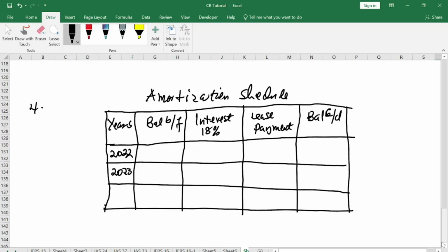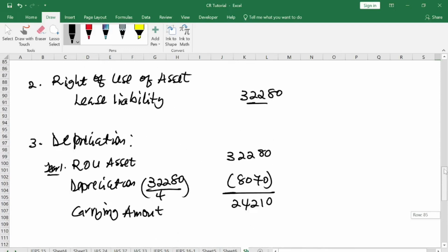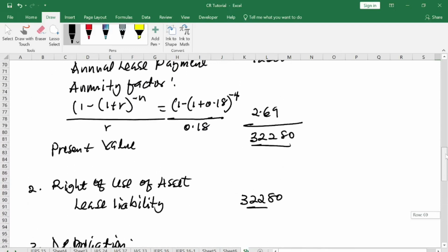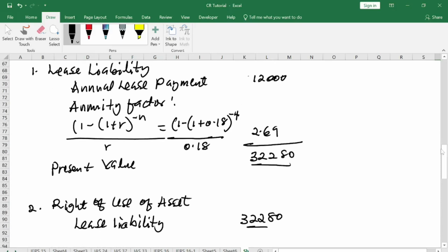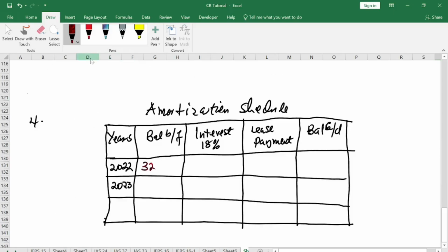We start with our opening balance, which is coming from our lease liability. How much is our lease liability? Our lease liability is 32,280. Then we calculate our interest on that.